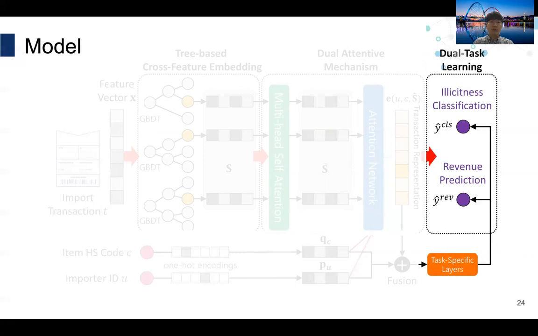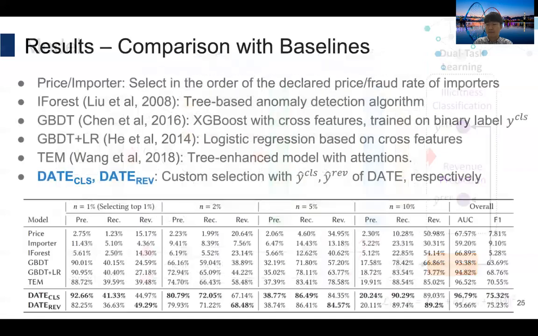Finally, we propose a dual task learning method to identify illicit transactions with higher revenue. The final output Y-hat classification is the predicted probability of a transaction being illicit, and Y-hat revenue is the predicted raised revenue value of a transaction. The final objective function is given by this formula, where the cross entropy loss is used for binary classification and the mean square loss is used for raised revenue prediction.